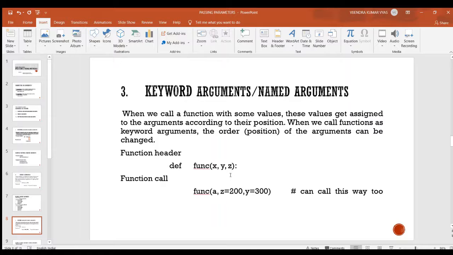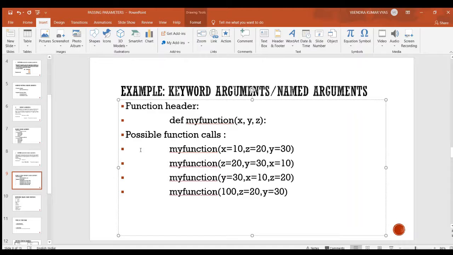Here you see I am changing the order of y and z at the time of function call. So here you see the position of z is 2 and the position of y is 3, but the position of y and z in the function header is 2 and 3. So we can change the order with the help of keyword arguments. Let us see an example for keyword arguments.